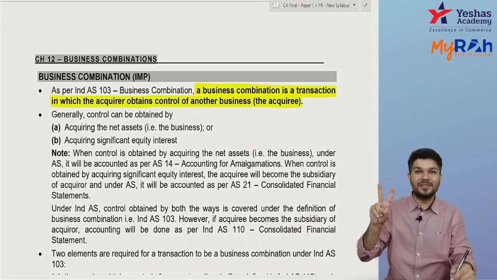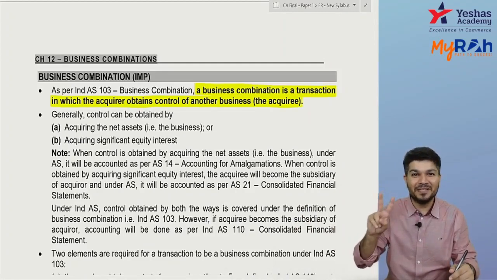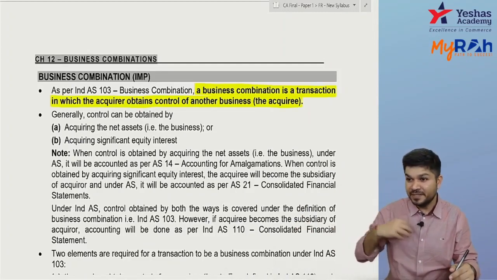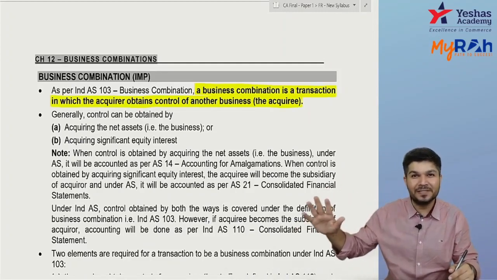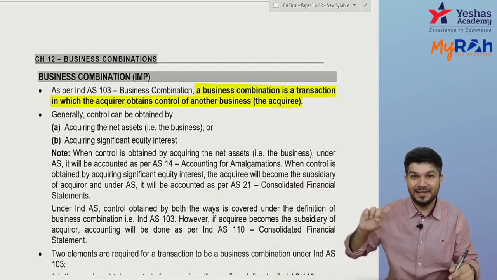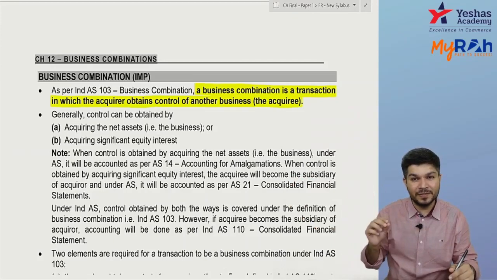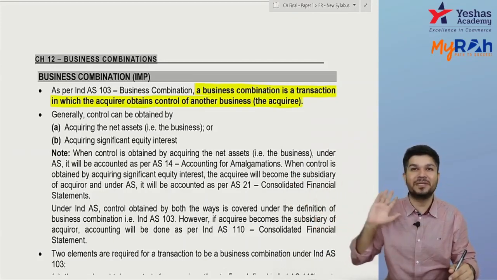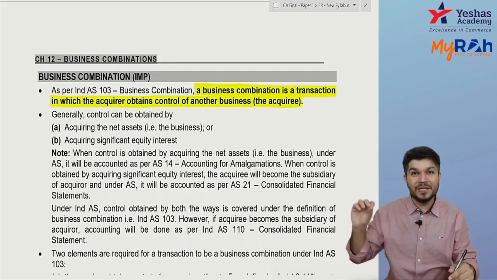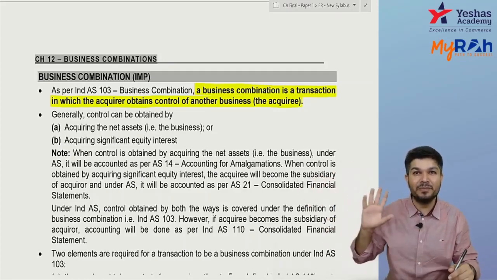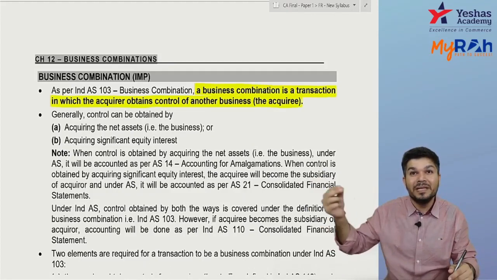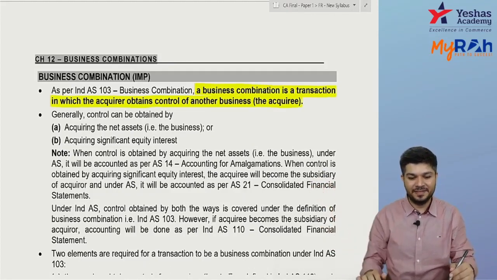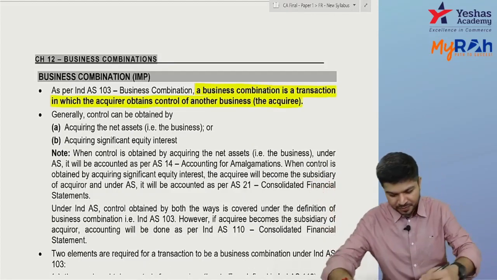And second option is imagine A Limited does not take over assets and liabilities of B, but A Limited acquires more than 50% equity share capital of B. If A Limited acquires 80% equity share capital of B, can I say A will control B Limited? Yes, no? So how can I control?